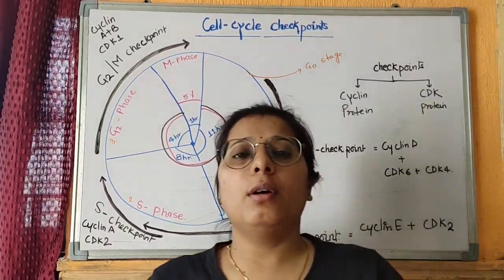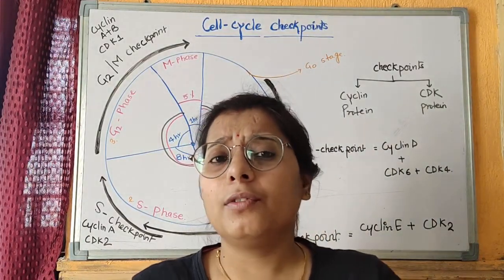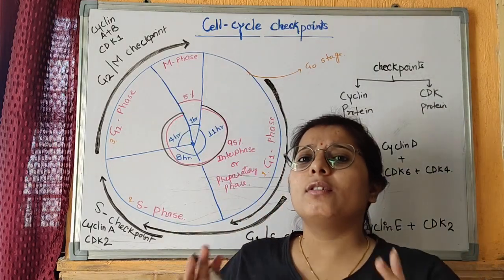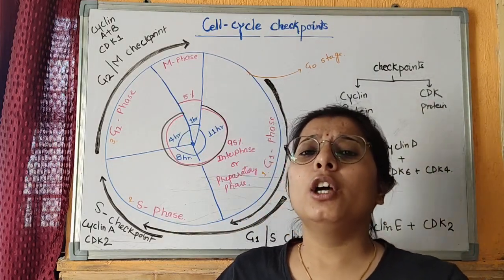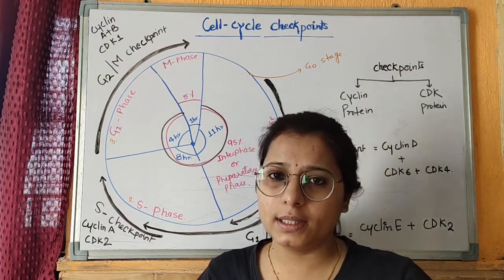Today we will study about cell cycle checkpoints. But first, a brief introduction about the cell cycle. A cell cycle is the regulatory event where a cell grows itself, multiplies and then divides itself into daughter cells.